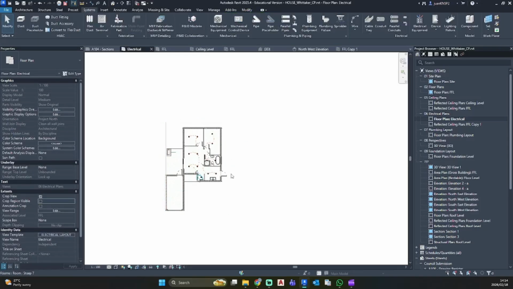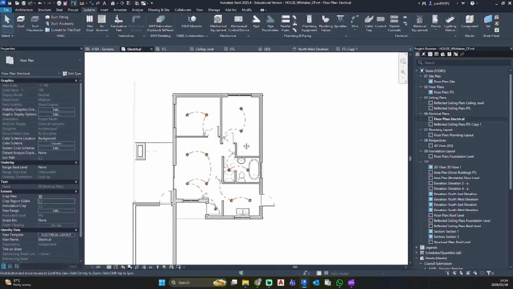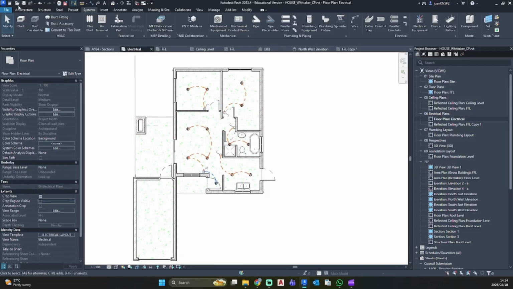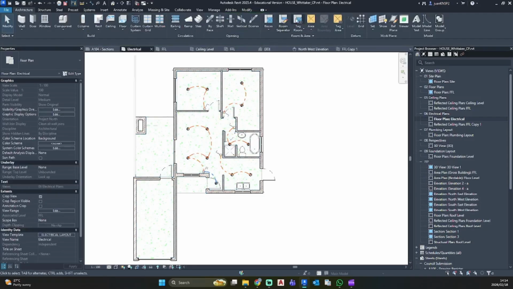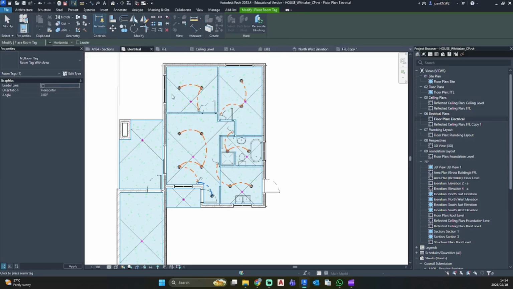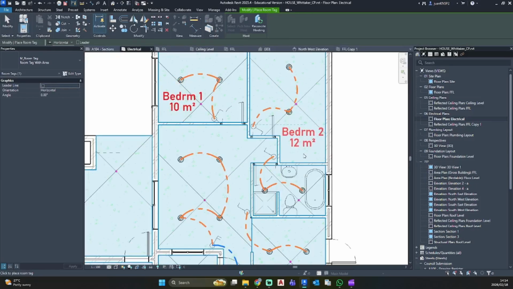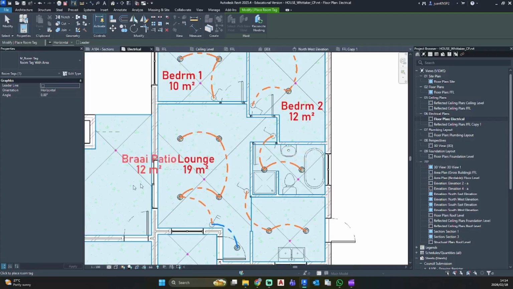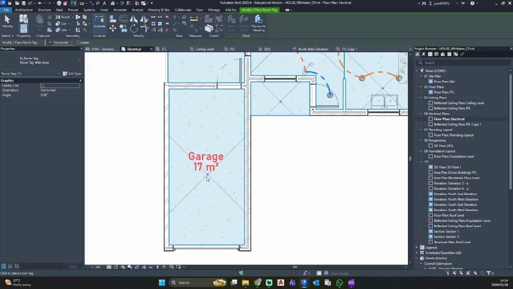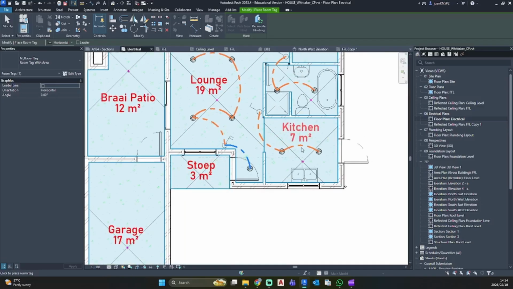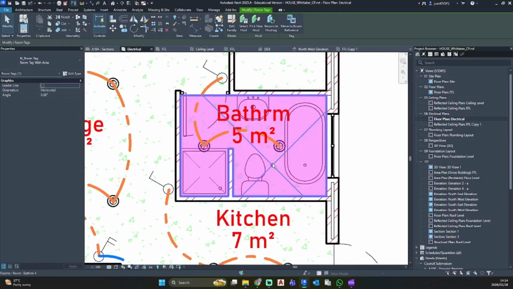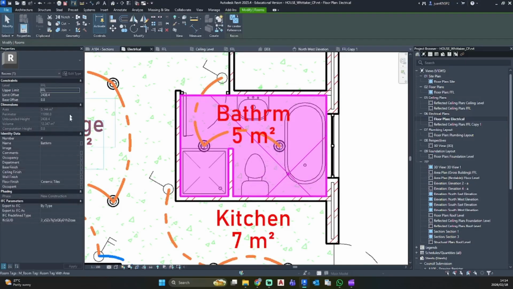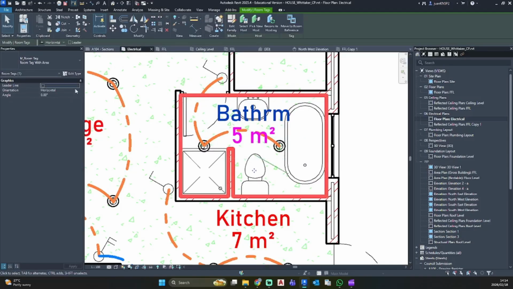Let's turn off the crop region. And if you want, you can go architecture, room. Let's just tag the rooms. Let's turn off my leader line. So that's bedroom 1, that's bedroom 2, this is the lounge, that's the patio, garage, that's stoop. And I'm just going to put that there, and let's see if we can just move it a bit out the way. So let's change that one to a vertical one.